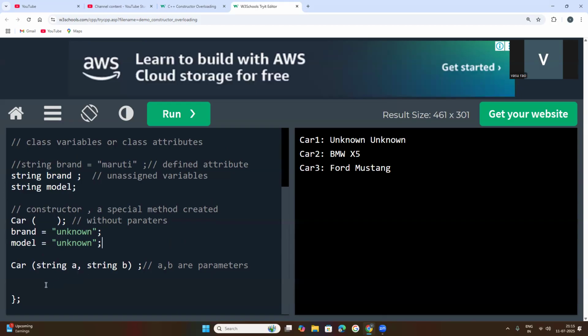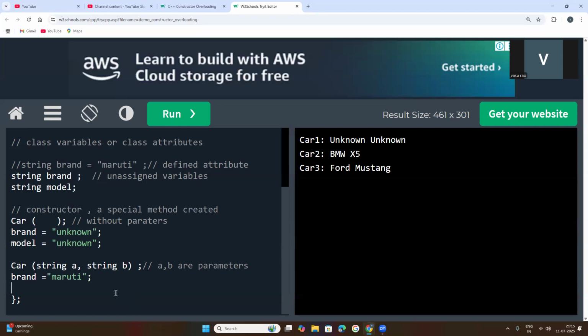So now inside of this car, inside of another constructor, what is that? Brand is equal to Maruti. Terminate with the semicolon.